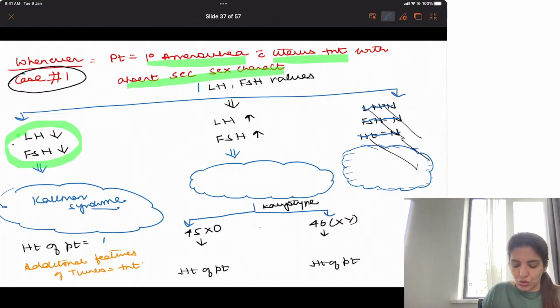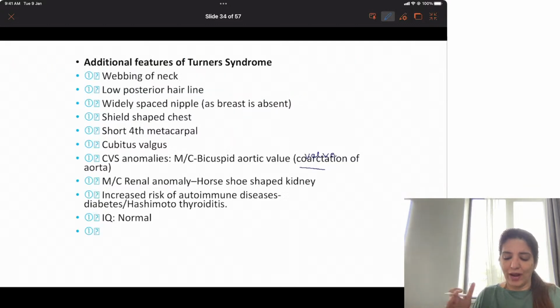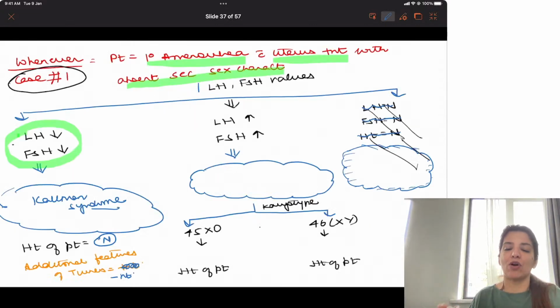In Kallmann syndrome, height of the patient will be normal, and additional features which are present in Turner's are absent in Kallmann. The question will never say that there is webbing of neck, there is low posterior hairline, all these features. Widely spaced nipple, shield-shaped chest. The question will never mention anything like that. Simply the question will say the height of the patient is normal, LH and FSH levels are decreased.